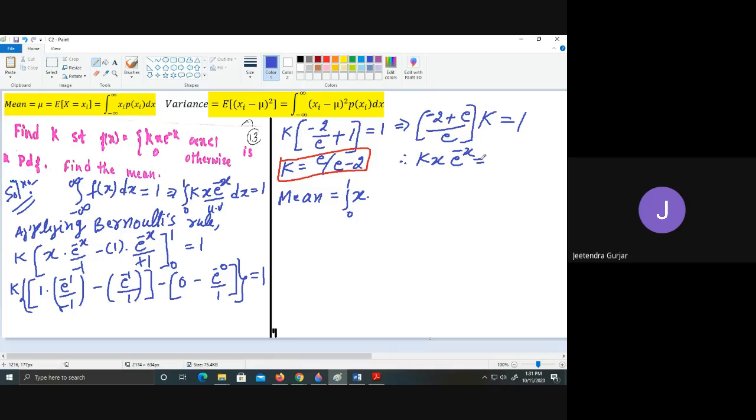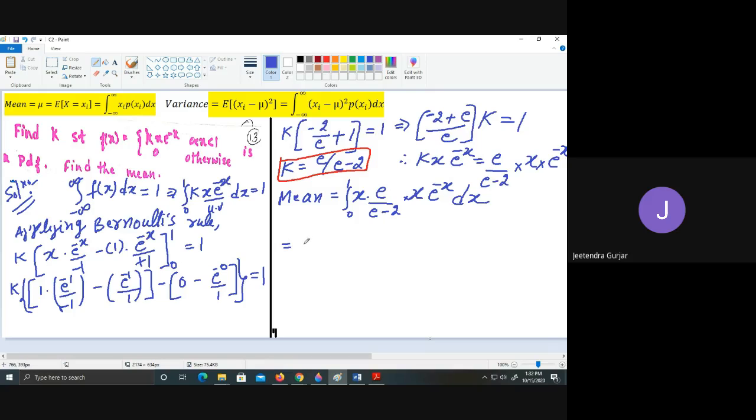I'll just simplify here. So k is nothing but e divided by e minus 1, into x, into e raised to minus x. So you can just simplify this here. I will take this x into p of x. This is our p of x, that is e divided by e minus 1 into x into e raised to minus x dx, students.